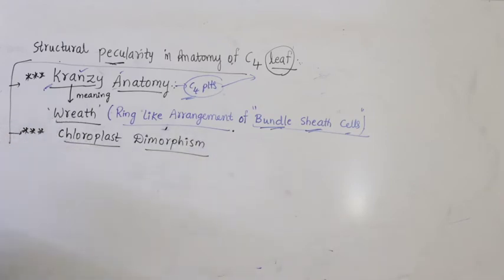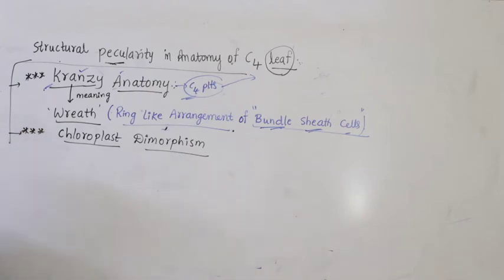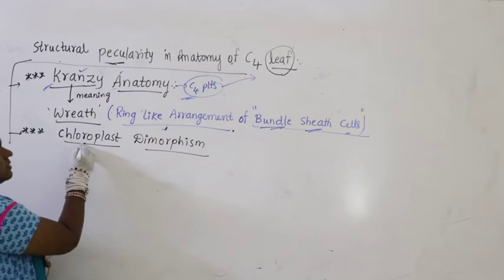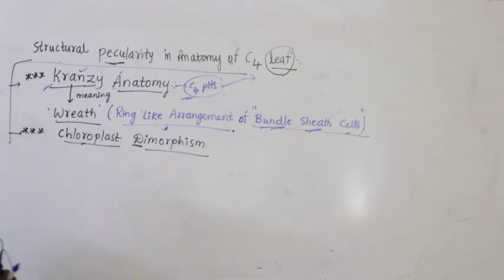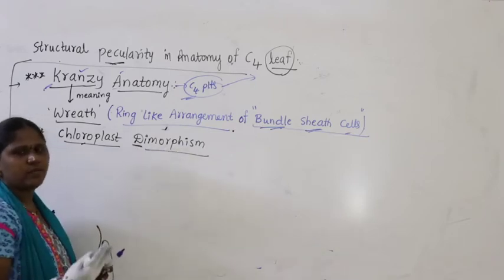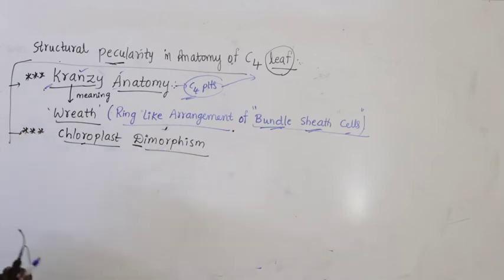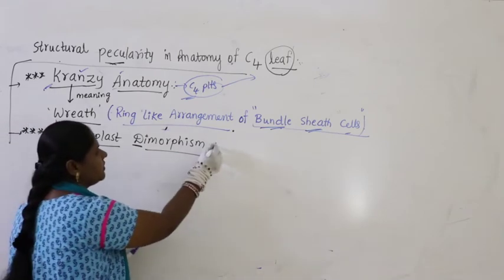What is the next one? Chloroplast dimorphism: di means two, morphism means morphologically we find two types of chloroplast.